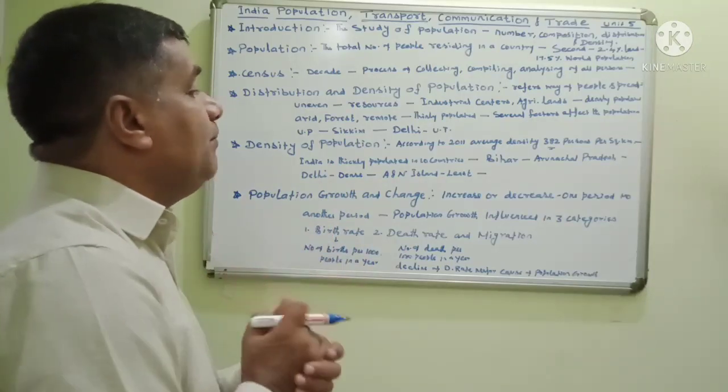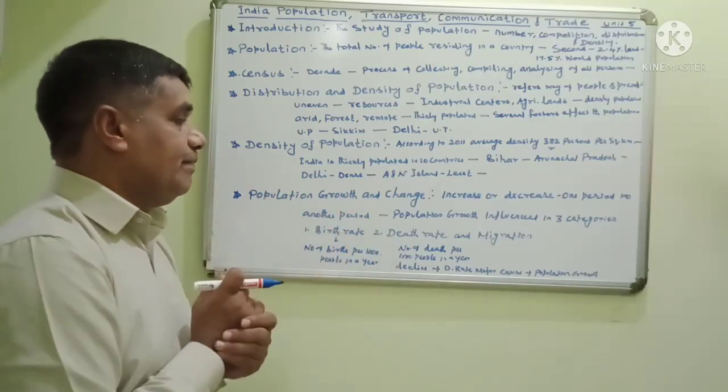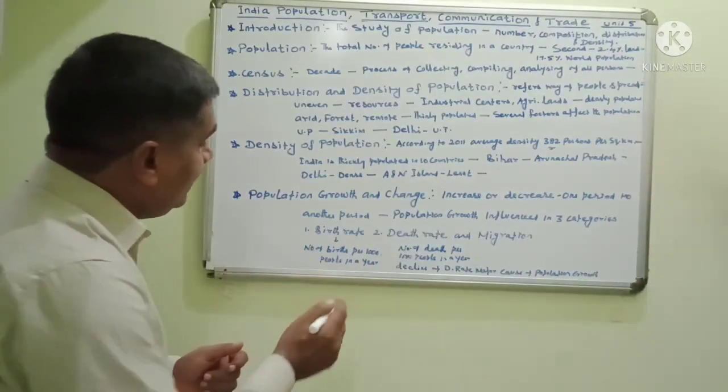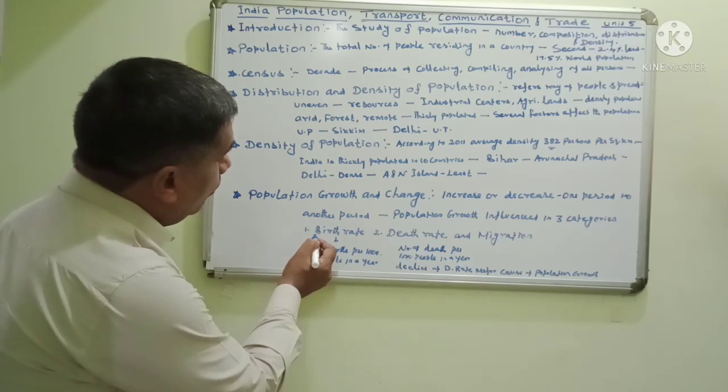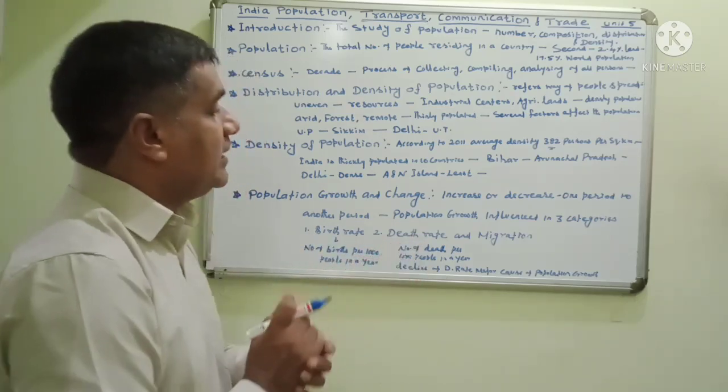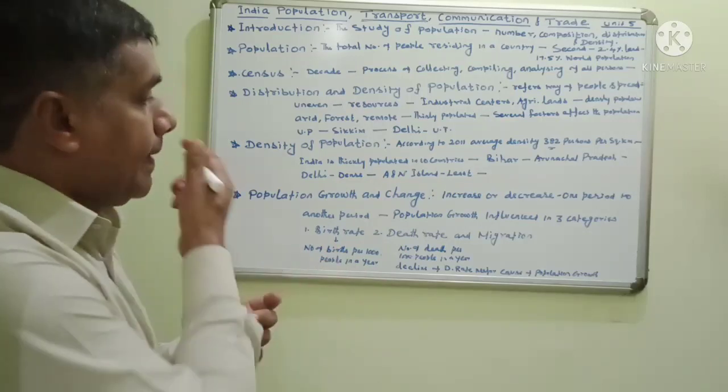Population growth is influenced in three categories. What are they? Listen here, students. One is the birth rate. Second is the death rate. Third is migration.